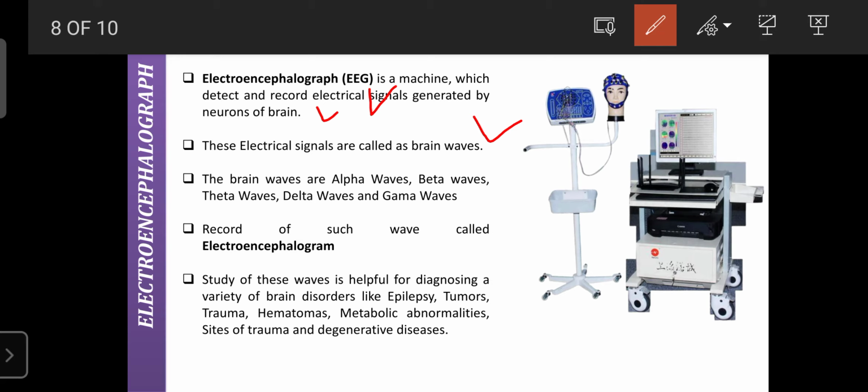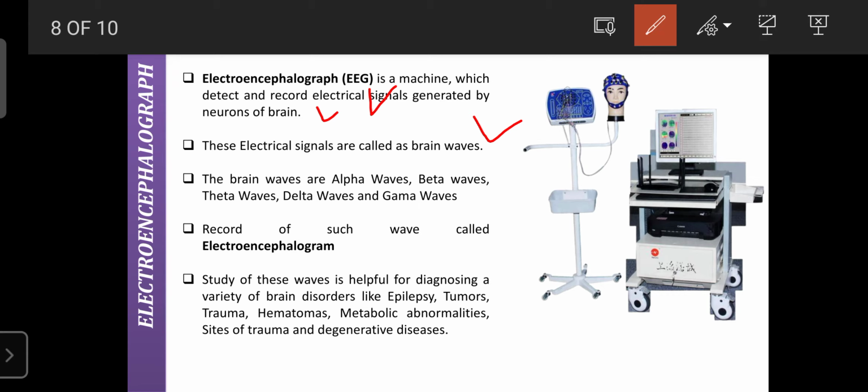Whatever electrical signals are generated from the neurons are known as action potentials, also known as brain waves. The brain mainly consists of five types of waves: alpha waves, beta waves, theta waves, delta waves, as well as gamma waves.